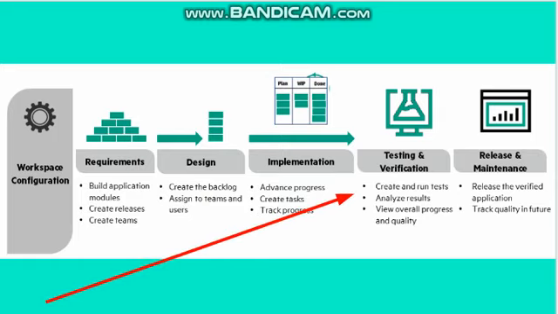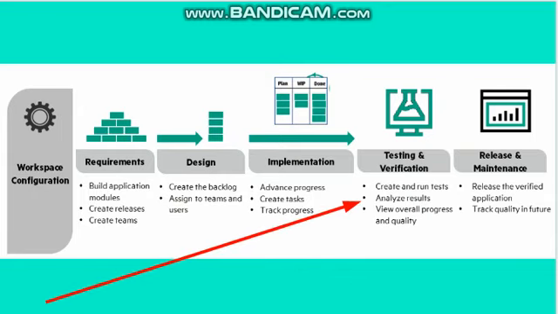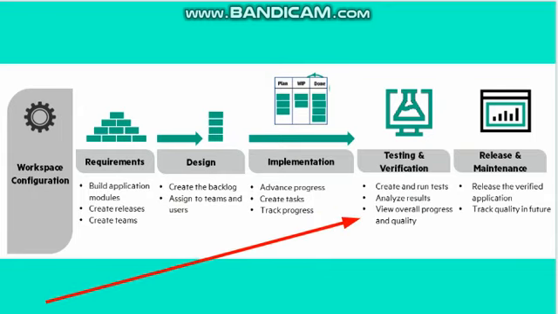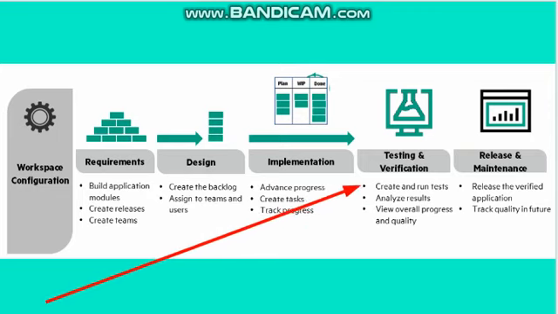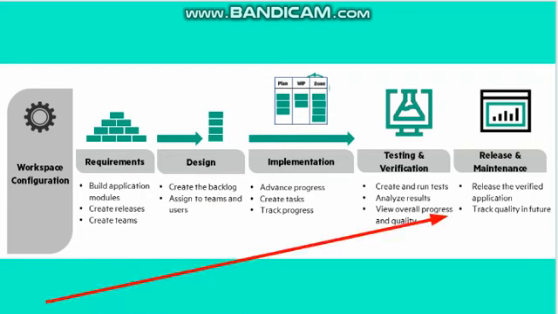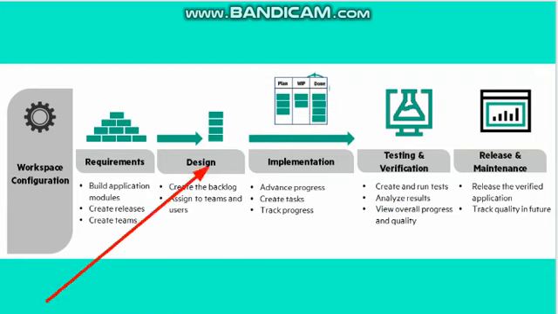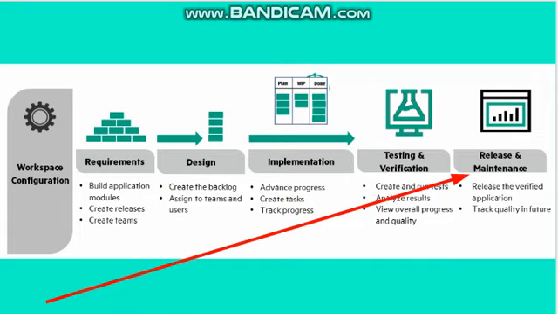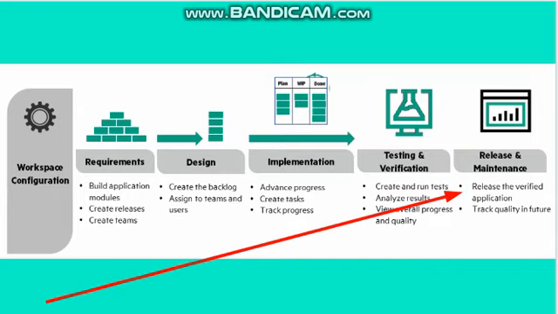Then in testing and verification we create and run different kinds of tests. We analyze the results to see whether the code and design are implemented correctly, and then we go for overall progress and quality. All these are the set of activities carried out during testing, implementation, design and requirements. Finally, after all these activities are carried out, the software is ready to be deployed and installed on the customer's desktop. So we release the verified application.